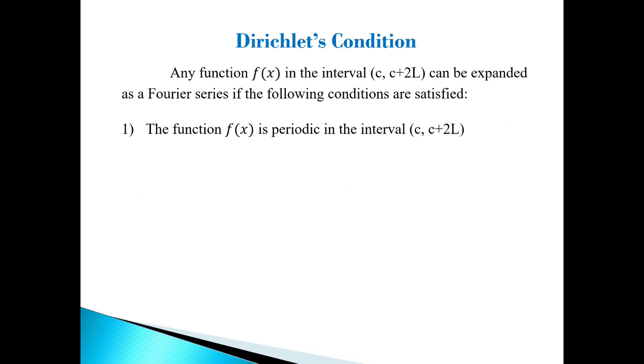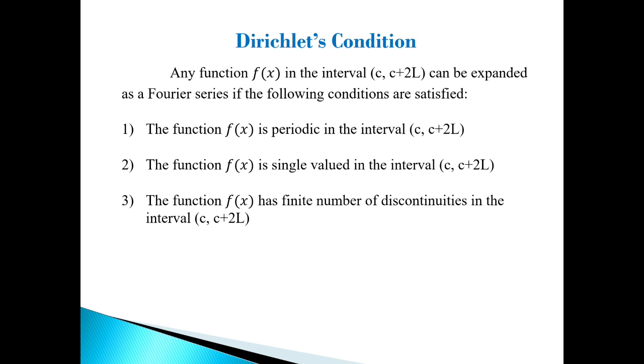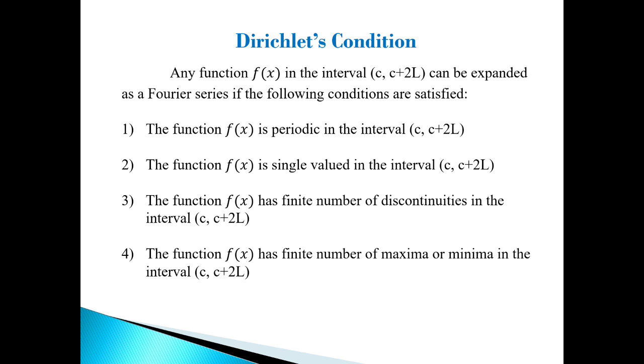The first condition is the function f of x is periodic in the interval c to c plus 2l. The second condition is the function f of x is a single valued function in the interval c to c plus 2l. The third condition, f of x has a finite number of discontinuities in the interval c to c plus 2l. And the fourth condition is the function f of x has a finite number of maxima or minima in the interval c to c plus 2l.